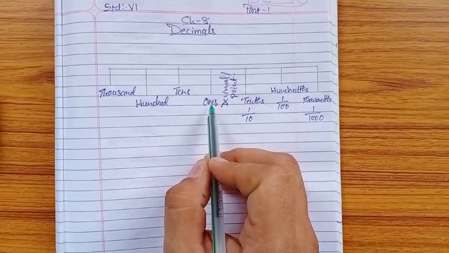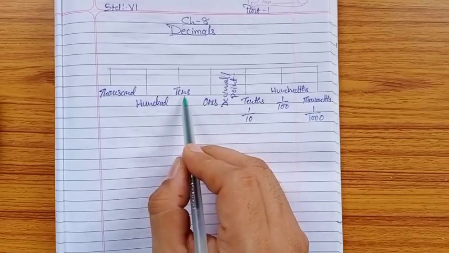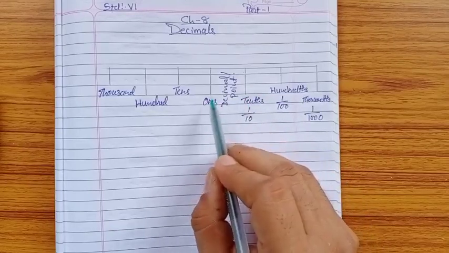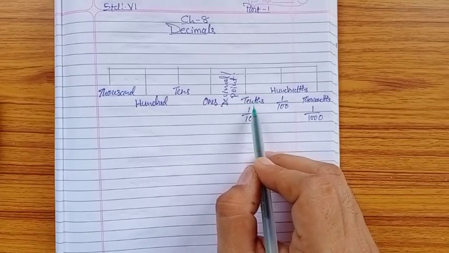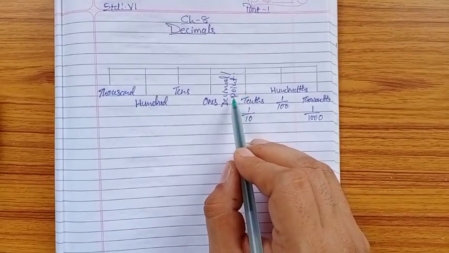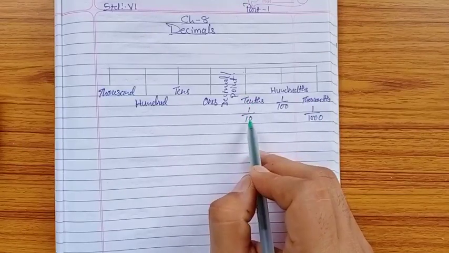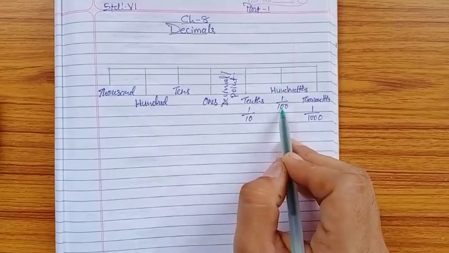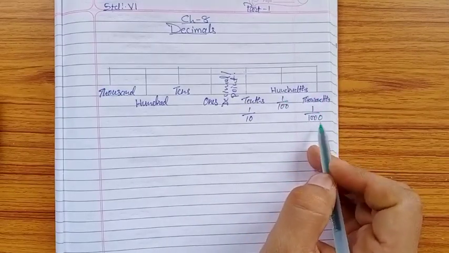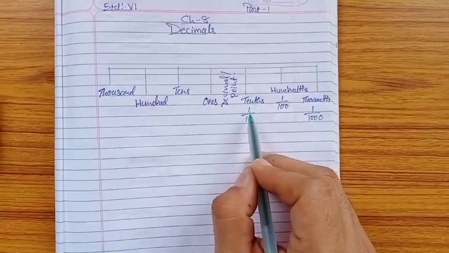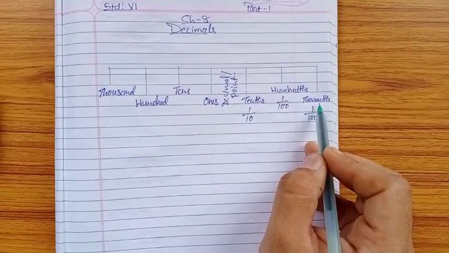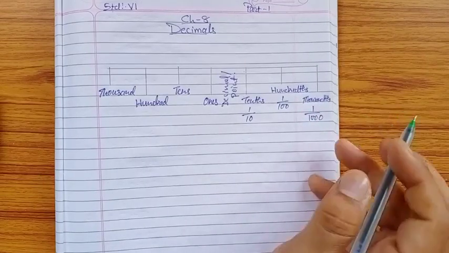In our system and in the international system it starts from ones, tens, hundreds, but in decimal it doesn't start from 1, it starts from tenths. Tenths means the digit just after the decimal point. The first digit after the point is called tenths, the second digit is at the hundredths place, and the third digit is at the thousandths place. Tenths means 1 divided by 10, hundredths means divided by 100, and thousandths means divided by 1000.